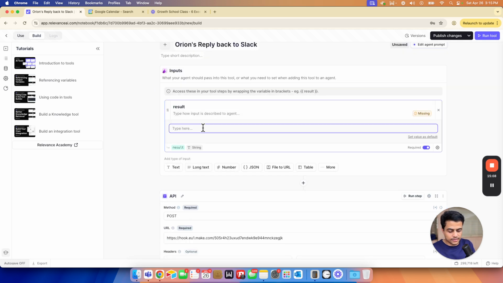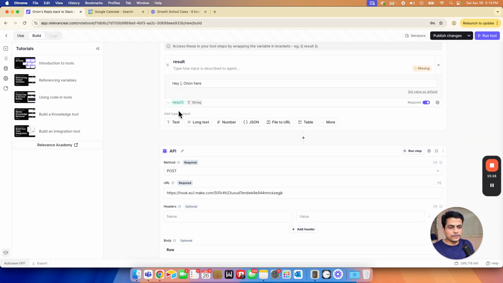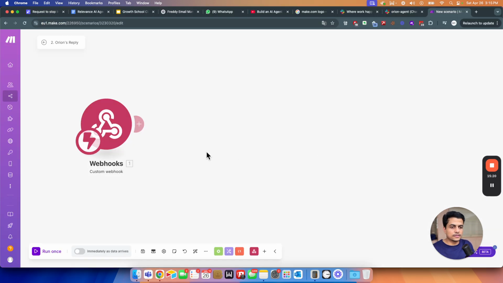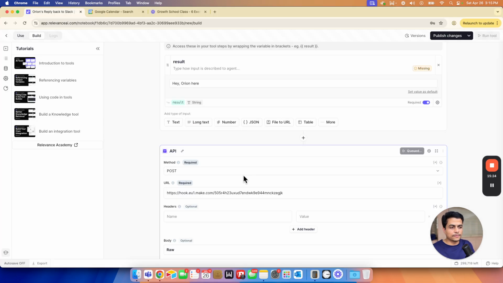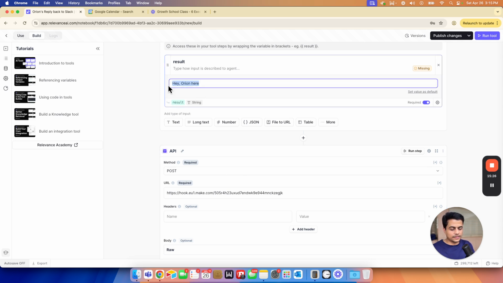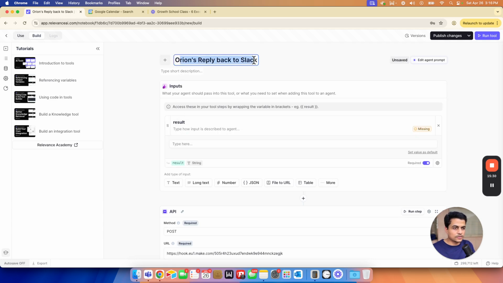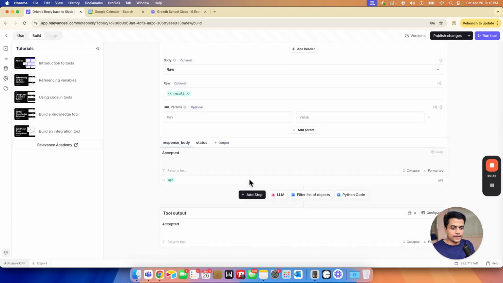We can test some sort of a result. Hey, Orion here, and now this result will have this particular value. So let's go test this step. If I run once, see, hey, Orion here, it got back. So perfect. I think we are good with this one. Now this tool is created. It says Orion's reply back to Slack, and I can simply publish this particular app.